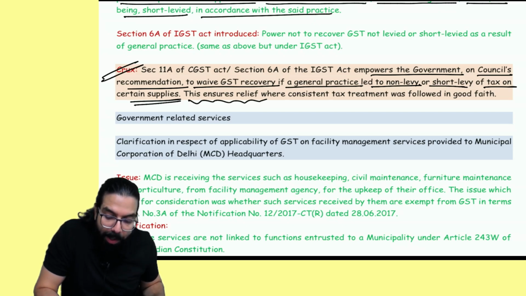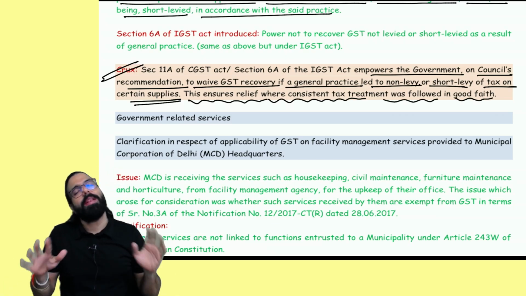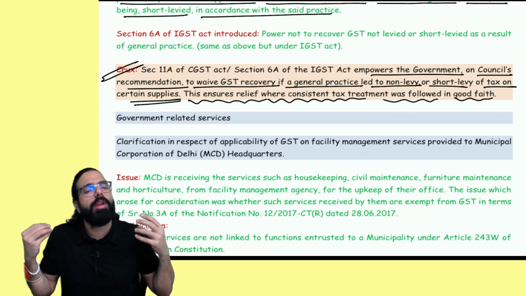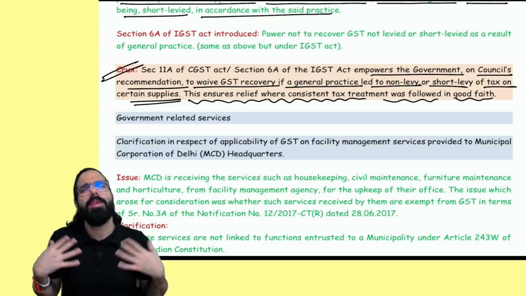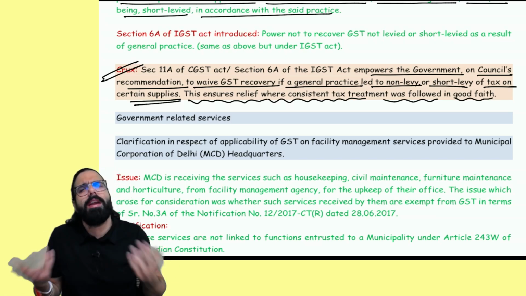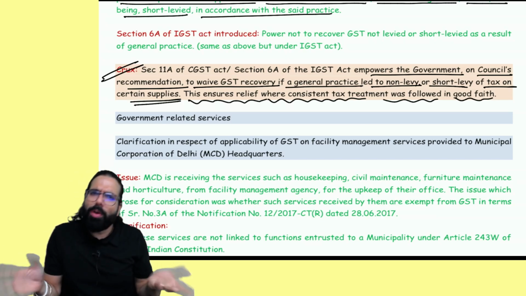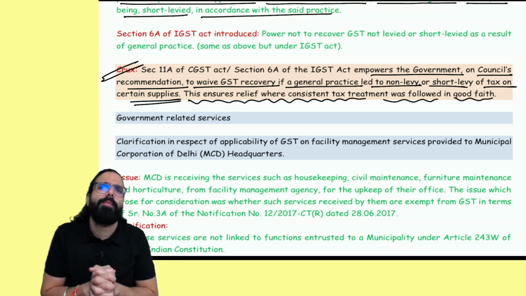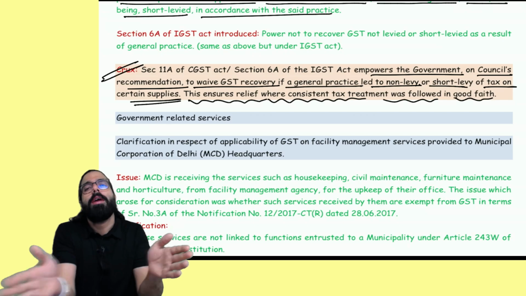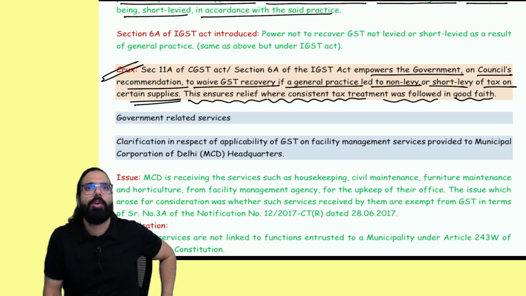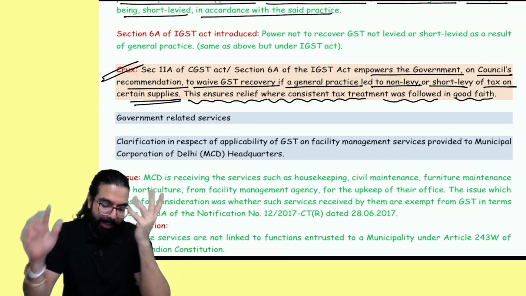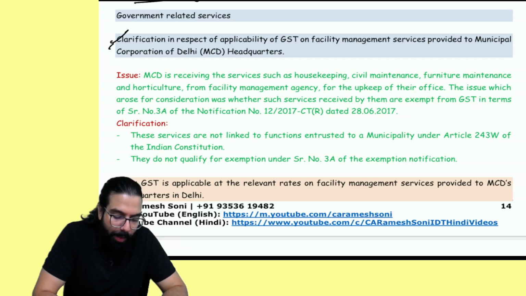This ensures relief where consistent tax treatment was followed in good faith. In good faith, the whole industry was charging only 5, or the whole industry was not charging any GST. It was not their mistake. There was ambiguity in the GST law, and they interpreted it as only non-leviable to GST or only leviable to 5%. Later, it came out to be 18%. The differential will not be recovered from them. For that, the government now has the power to issue a notification. That's all, everyone. The next one.